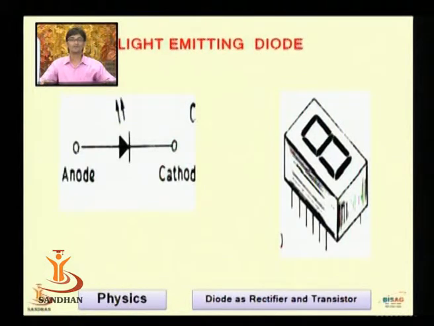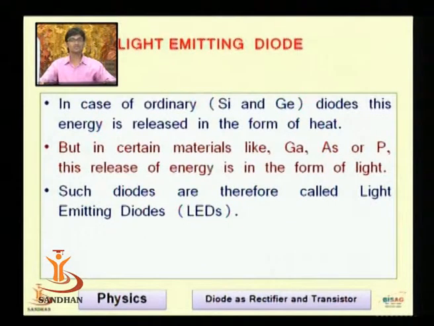This is the symbol of the light emitting diode, and the nearby picture is a 7-segment display, which we normally observe in our appliances. In the case of ordinary silicon and germanium diodes, this energy is released, as I told you, in the form of heat.